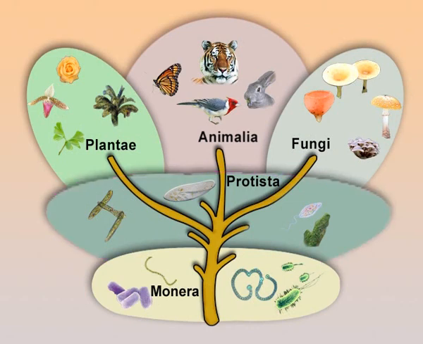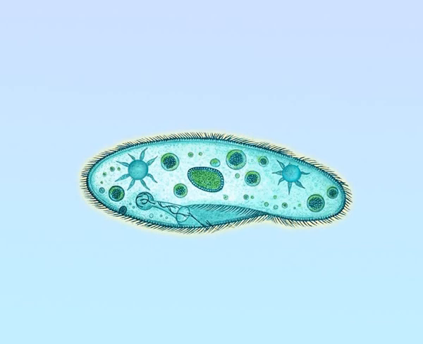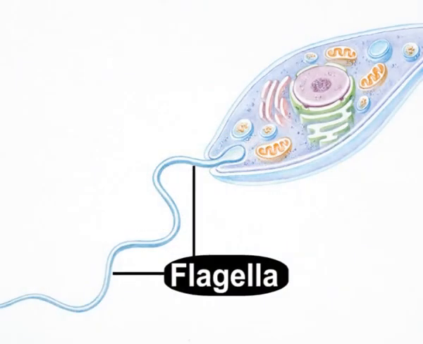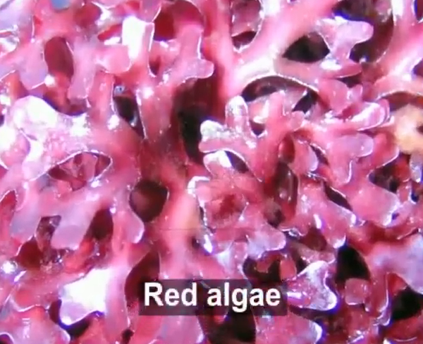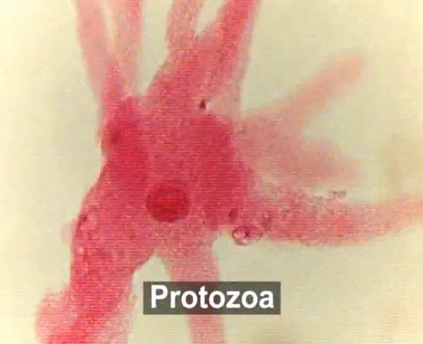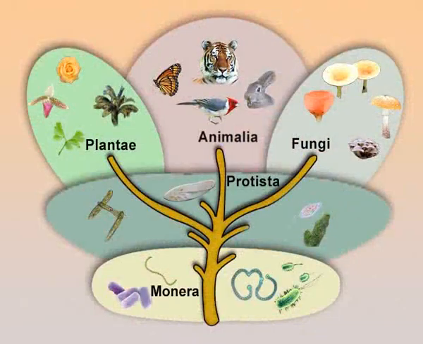Protists are single-celled organisms. They are identified by their mode of movement. They usually move by using cilia, flagella, or pseudopodia. Examples include red algae, slime molds, amoebas, and other protozoa. From this Protista kingdom, as I already told, the other 3 kingdoms evolved. These are fungi, plantae, and animalia.